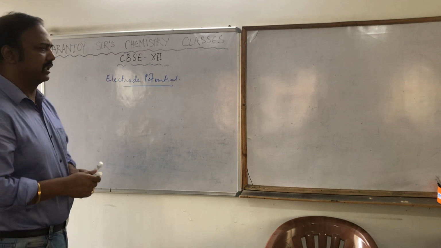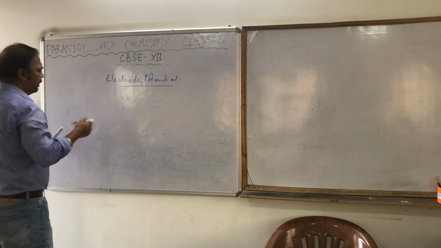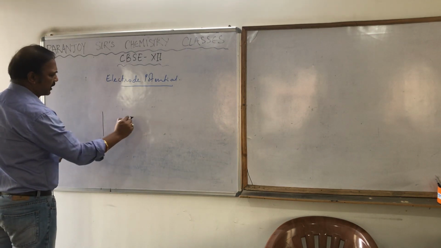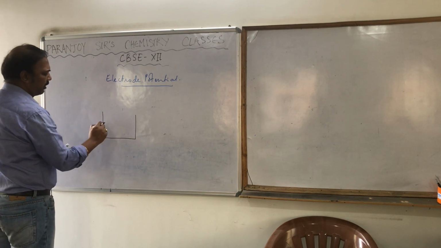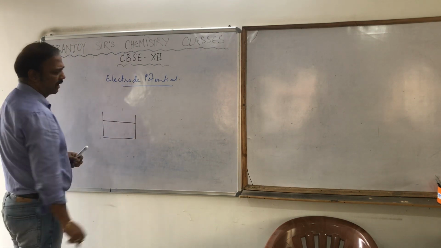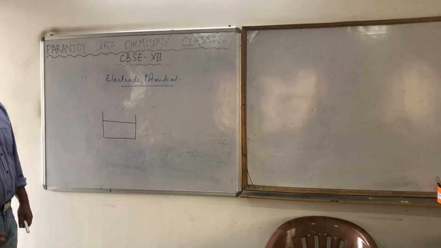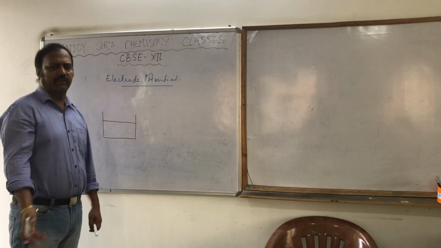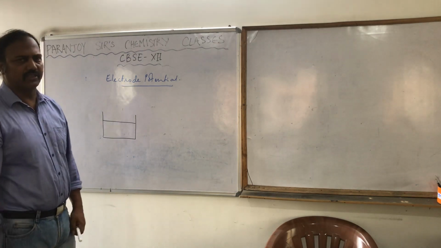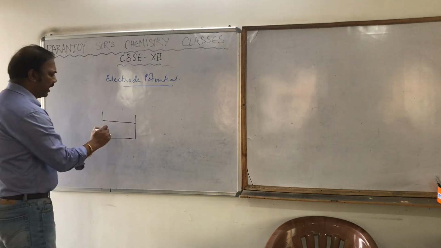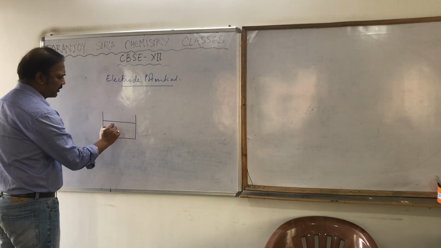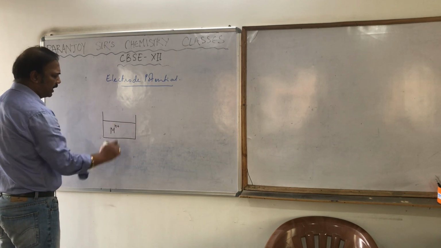First, you understand it. Now, suppose we take some solution of an electrolyte containing the metal ion, whatever solution, suppose copper solution, iron solution, silver solution, zinc solution. In general, I am writing that the solution contains a metal ion Mn+.